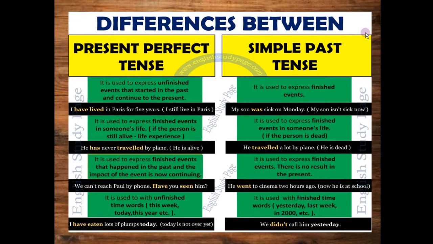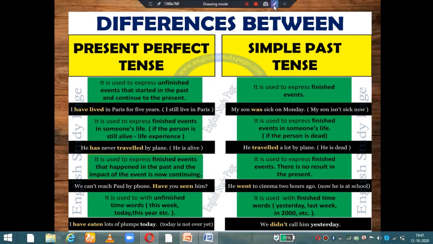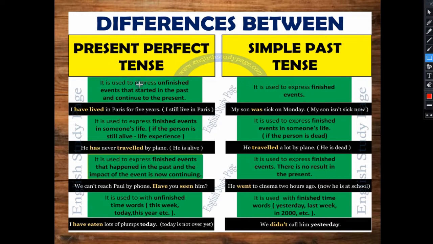Okay? Now see students, the difference between present perfect tense and simple past tense. Now this exercise actually we have, so you must be knowing the difference. Present perfect tense is used to express unfinished events. Unfinished means suppose any event you have started in the past but it is still going on, continuing to the present. Okay, that is your present perfect tense.